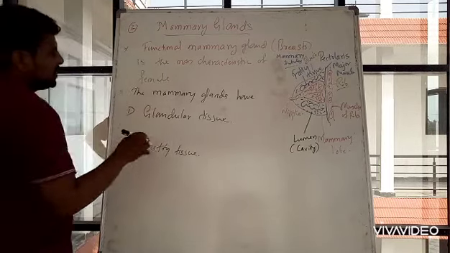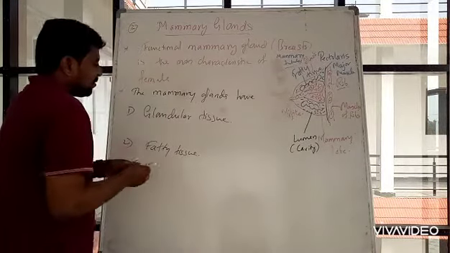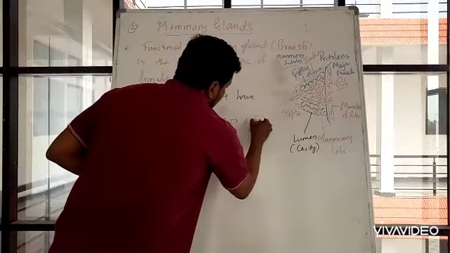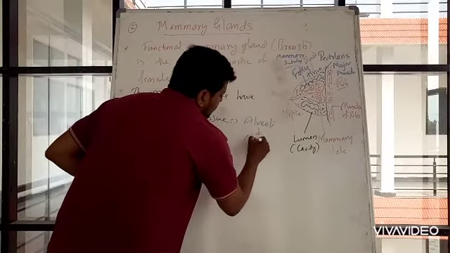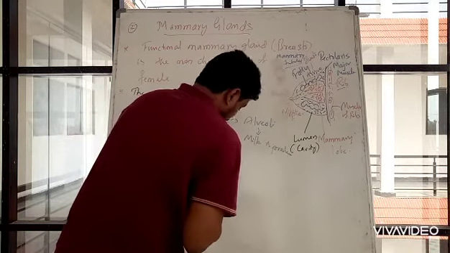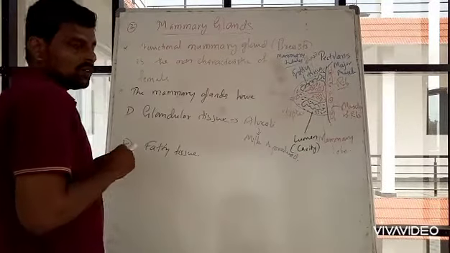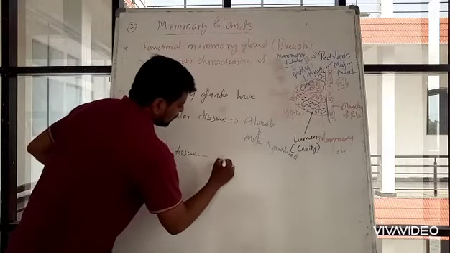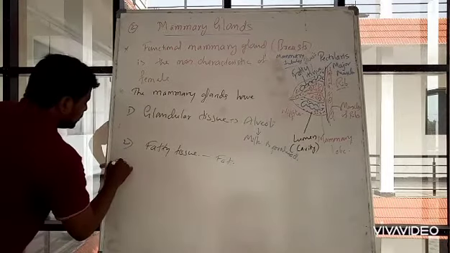Okay. So these glandular cells, the main glandular cell is alveoli, through which milk is produced. I will simply write milk is produced. And fatty tissue will produce fat. Right. Now I will write some more points.